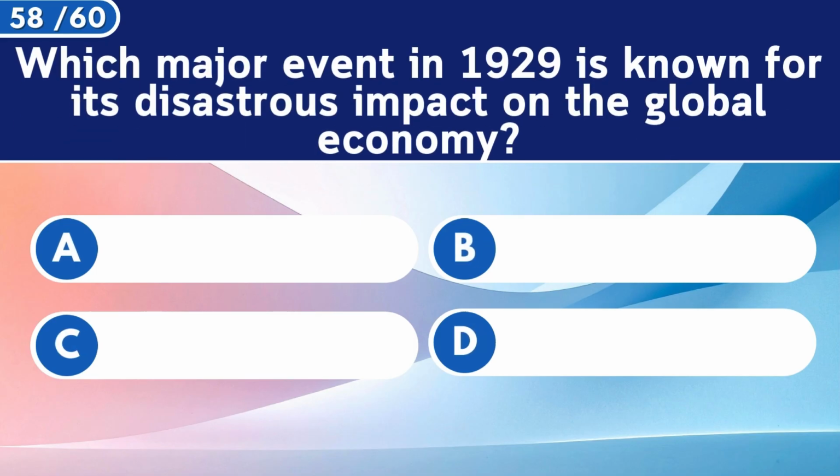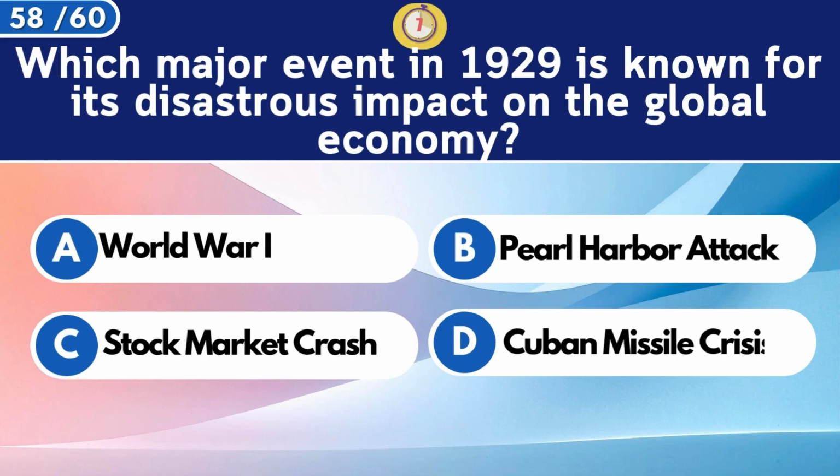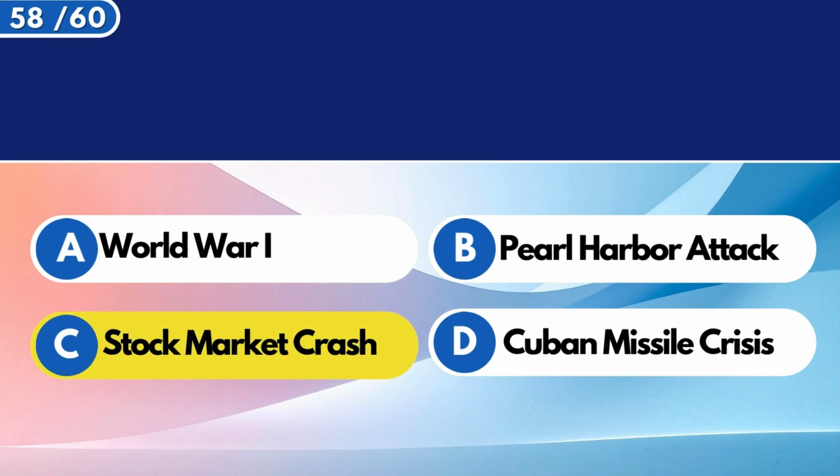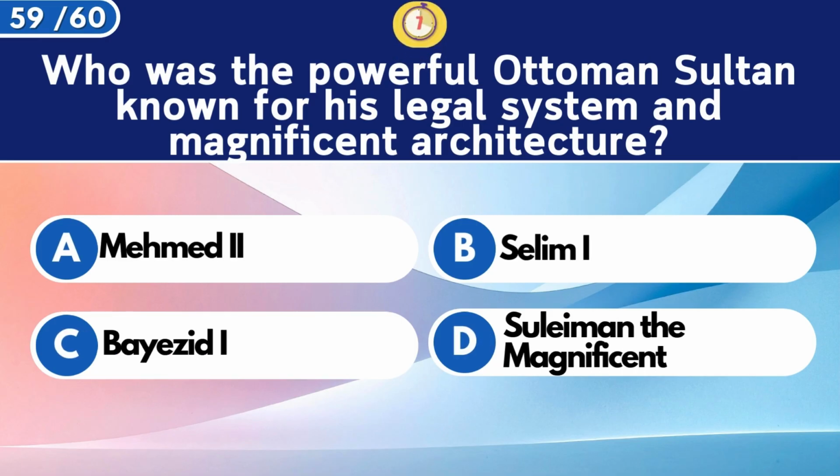Which major event in 1929 is known for its disastrous impact on the global economy? Stock market crash. Who was the powerful Ottoman Sultan, known for his legal system and magnificent architecture?